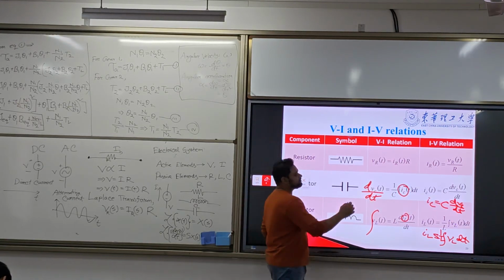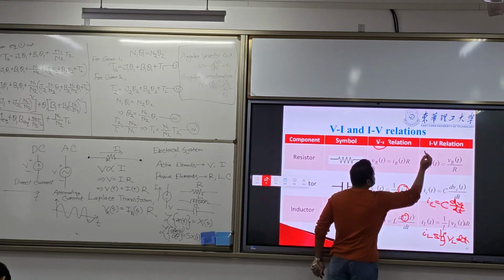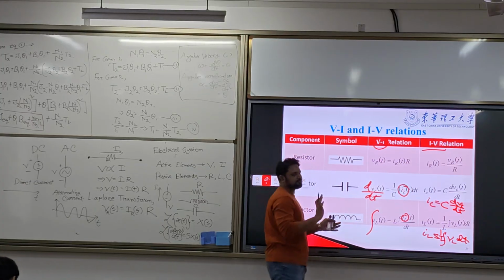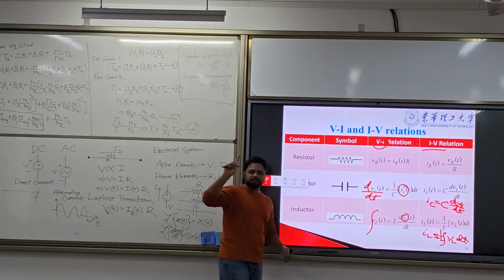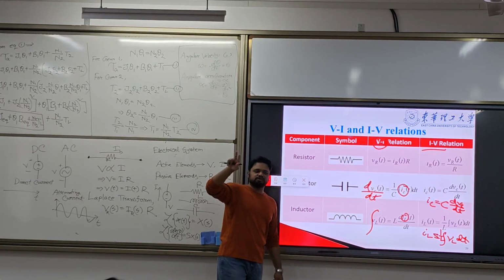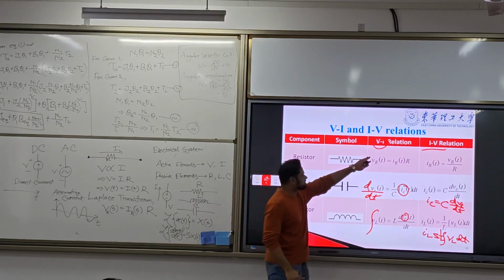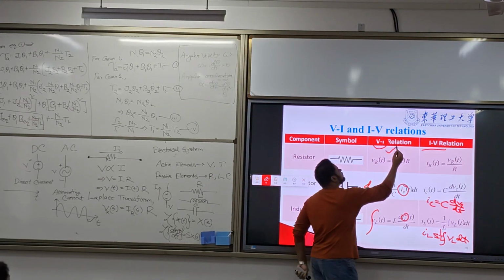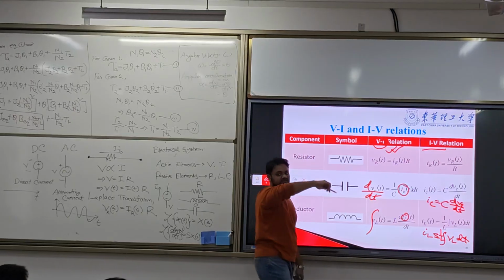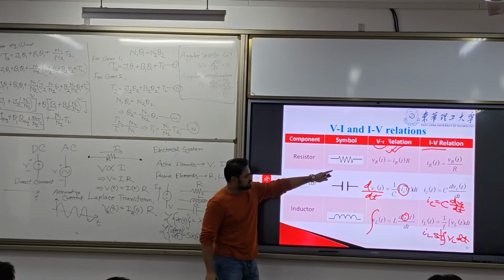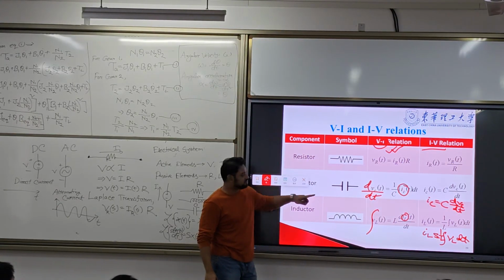So the VI relation, the voltage and current relation, and this IV relation are opposite. Remember only one, don't remember two, or you will be confused. Only remember this VI relation, not the IV relation. It is the common one. Remember this.